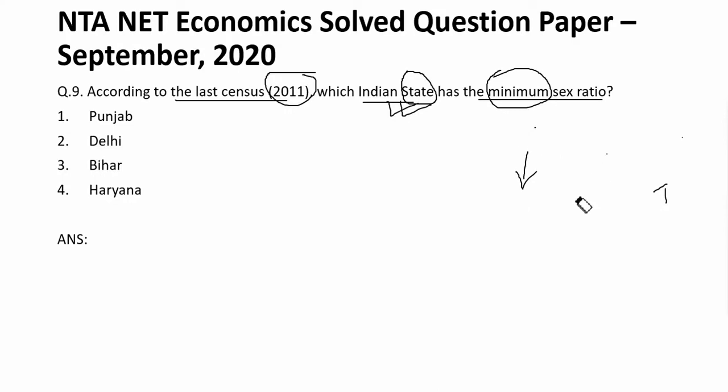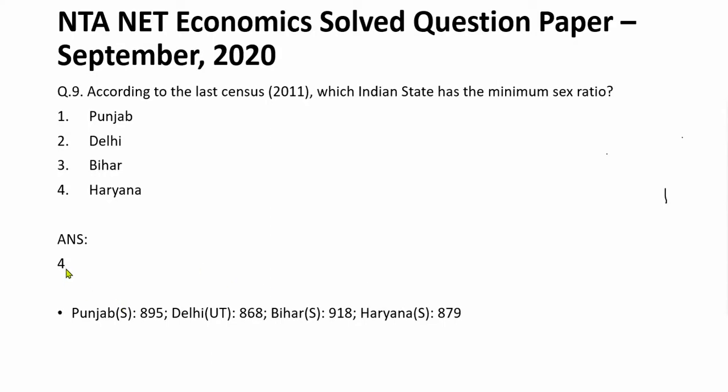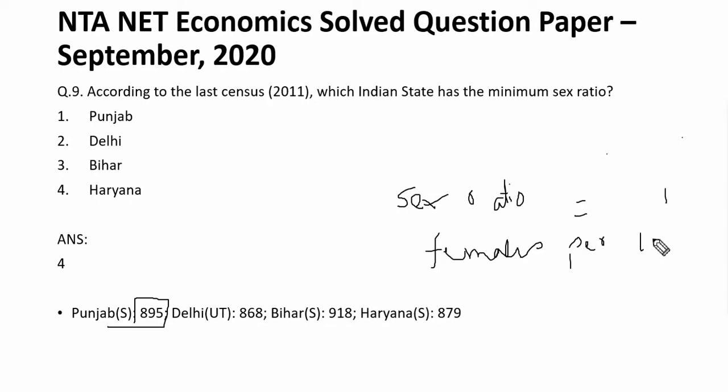And when you look at the data, you know that Punjab has a sex ratio of 895 women against 1000 men. Okay, so the idea of sex ratio is that it is the number of females per thousand males.